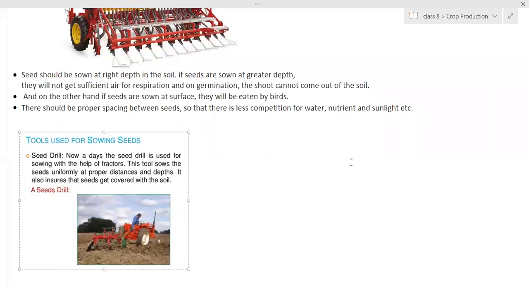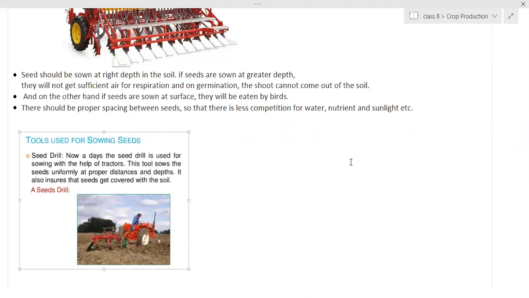It is stored by constructing a huge pit, and all this organic waste is dumped in it, and then it is closed and left for one month, 3 to 4 weeks. If we leave it, then it gets converted to organic manure, that is called compost. So composting is done, and this organic waste has been converted to manure.